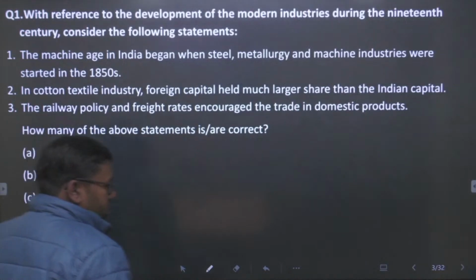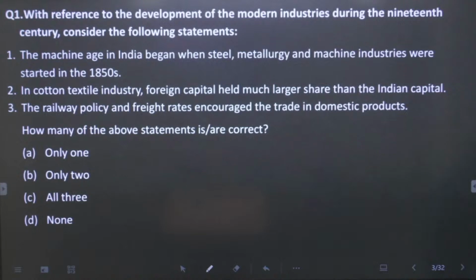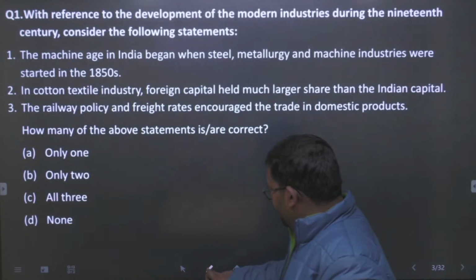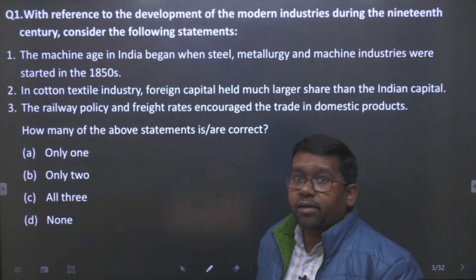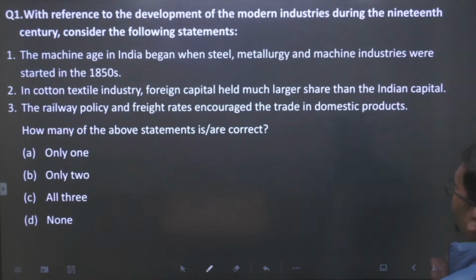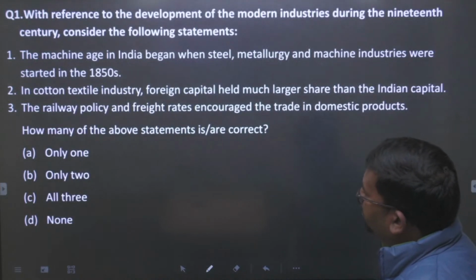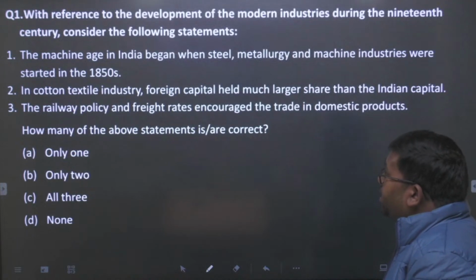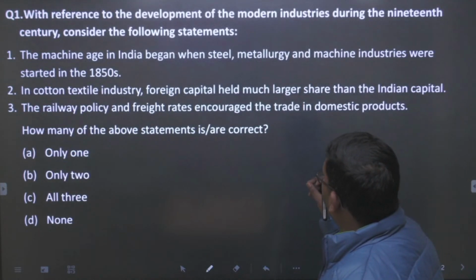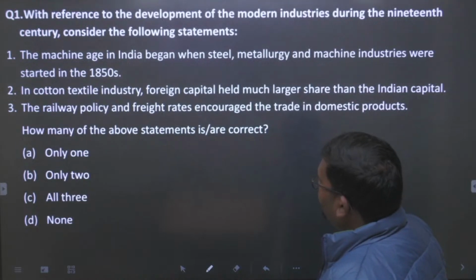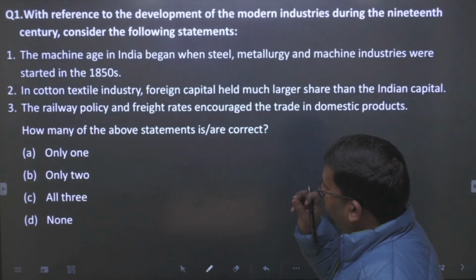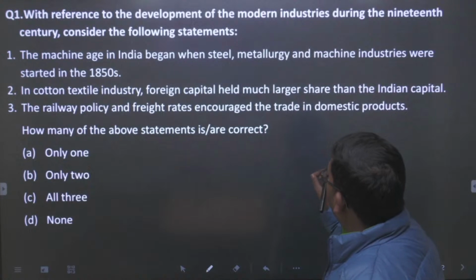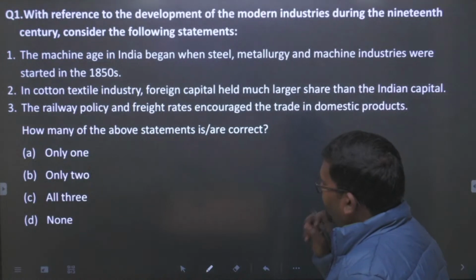The first question is related to Indian industries. With reference to the development of modern industries during the 19th century, consider the following statements. One: the machine age in India began when steel, metallurgy and machine industries were started in the 1850s. Two: in the cotton textile industry, foreign capital held a much larger share than Indian capital.